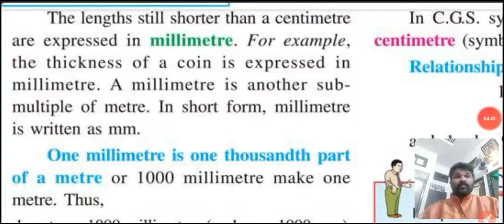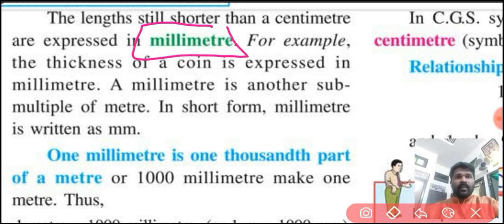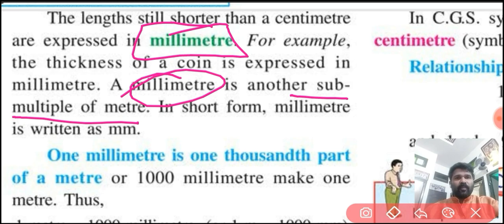Now the lengths still shorter than a centimeter are expressed in millimeter. For example, the thickness of a coin is expressed in millimeter. Suppose we have to measure the thickness of a coin, we use the unit millimeter. A millimeter is another submultiple of meter. In short form, it can be written as mm.